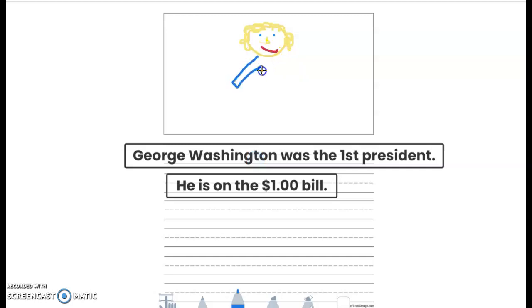All right, I've got his long jacket here that he wore. I'm going to put the buttons on it. I'm going to give him his pants.